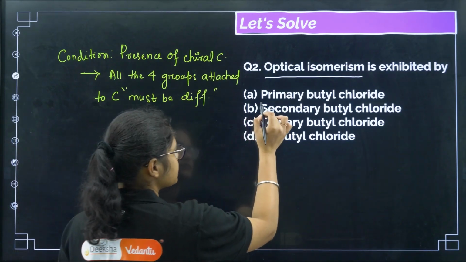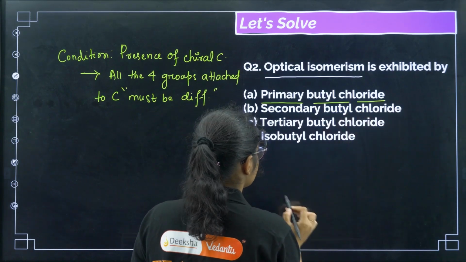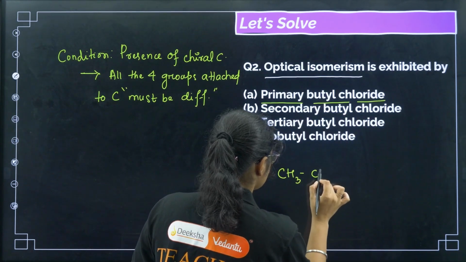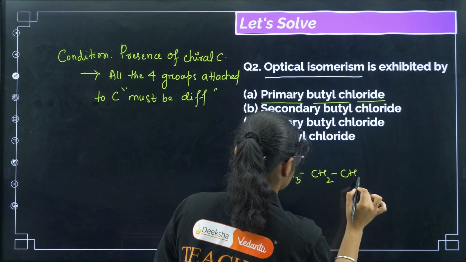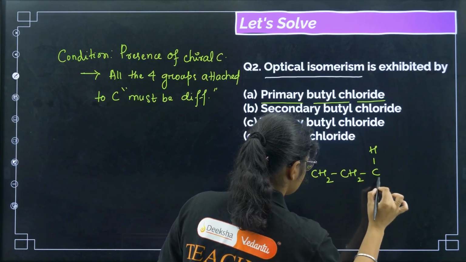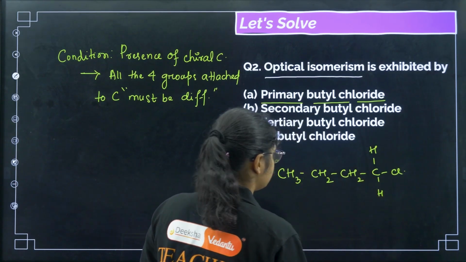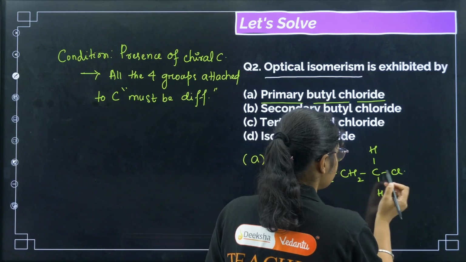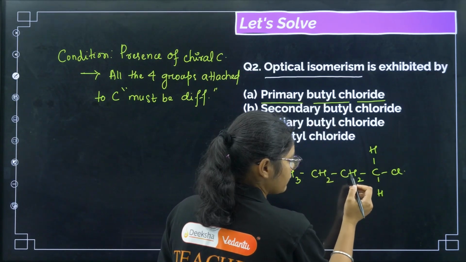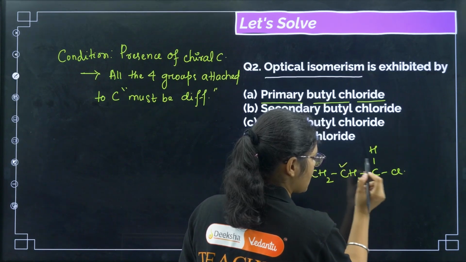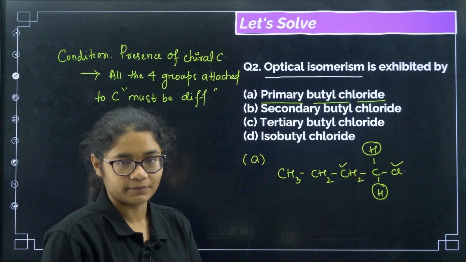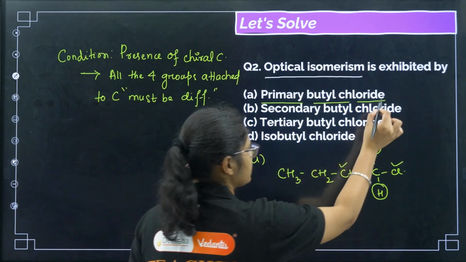Now let us see the structures. Primary butyl chloride. So option number A, butyl chloride: CH3, CH2, CH2, CH2, Cl, right? Now if you see this particular carbon, here there are 3 hydrogens, 2 hydrogens, 1 hydrogen. On this side there is carbon, on this side there is chlorine, but on both sides here it is hydrogen, right? So that is why this cannot be the answer.